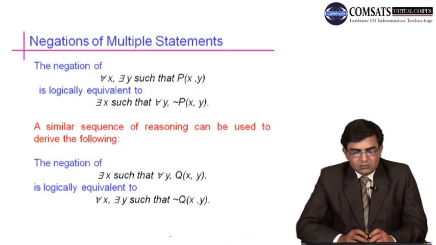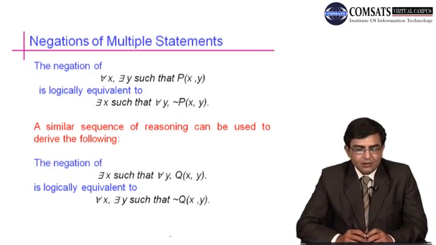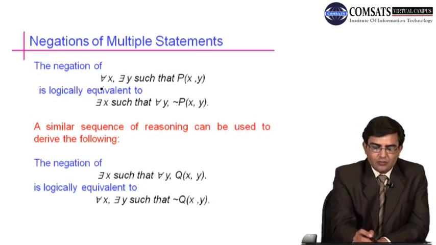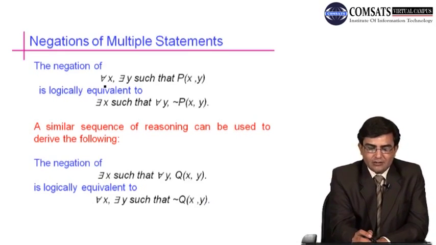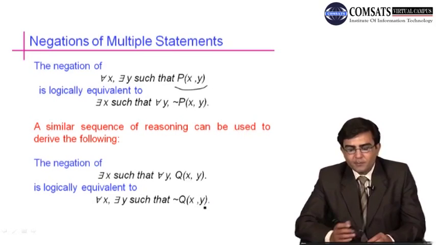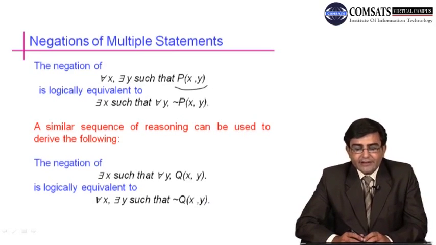Now, the negation of multiple quantified statements. How to negate a multiple quantified statement? If we are given a statement like this, in which we first have the universal quantifier for all x, and then the existential quantifier there exists y, such that p of xy is some predicate. So how to negate it?